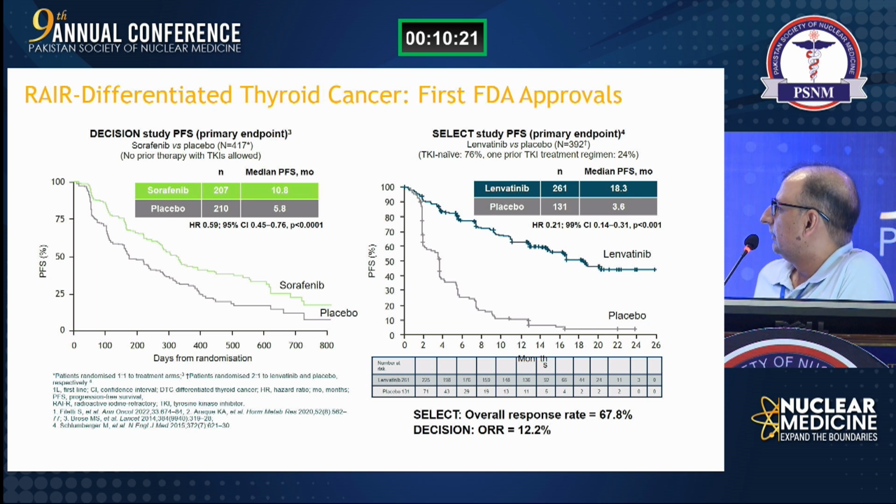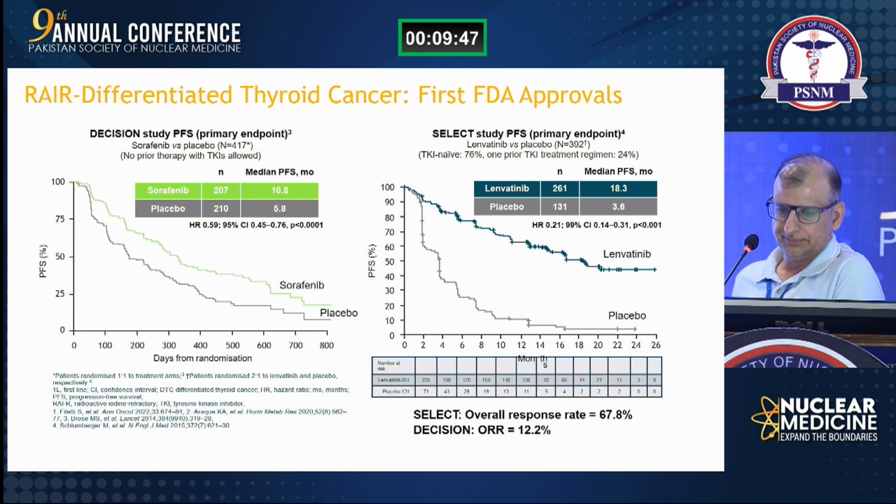If we could have a phase 3 head-to-head comparison of sorafenib and lenvatinib, then we could see what the actual results would be. However, experts still prefer lenvatinib as first line, having an objective response of 67% and a median progression-free survival of 18 months, as compared to sorafenib, which has a median progression-free survival of 11 months and an objective response of 12%. The side effects of lenvatinib are also relatively less toxic than sorafenib.